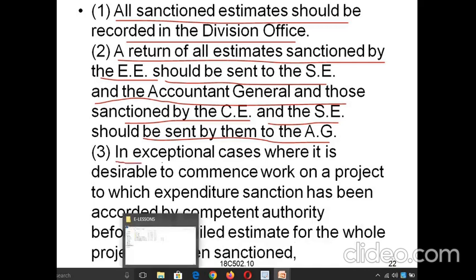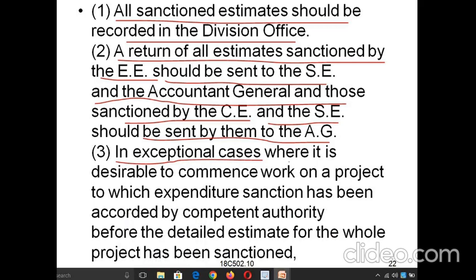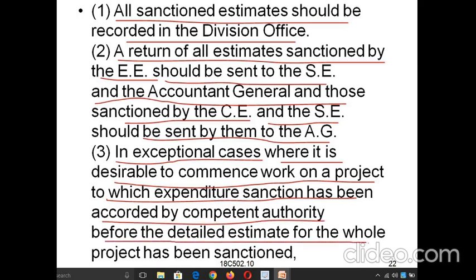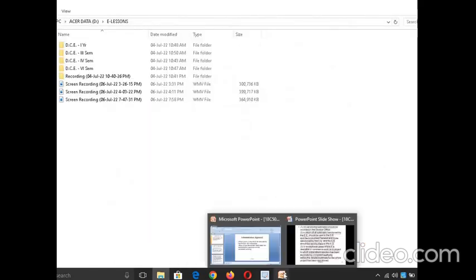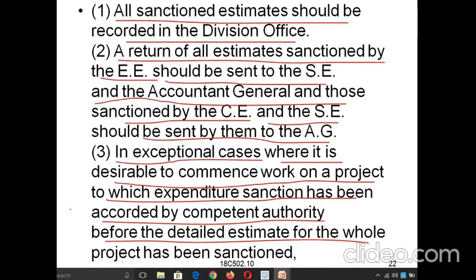And in the third case, in exceptional cases where it is desirable to commence work on a project to which expenditure sanction has been accorded by the competent authority, before the detailed estimate for the whole project has been sanctioned.